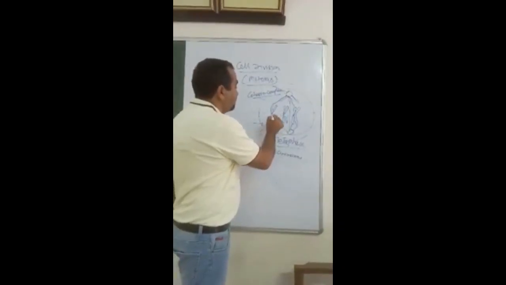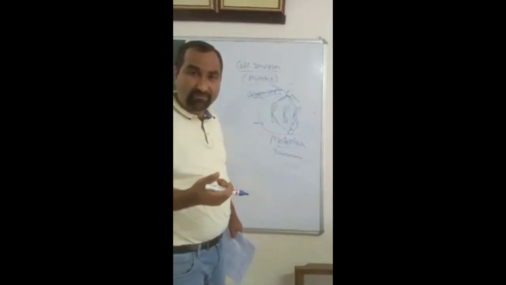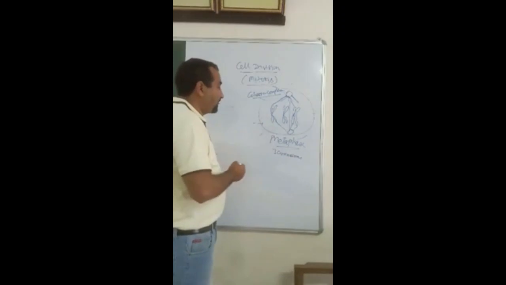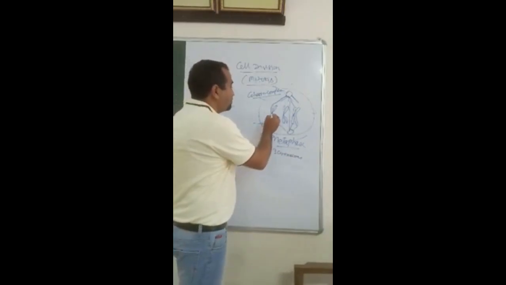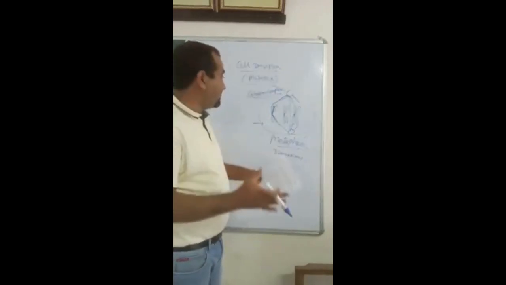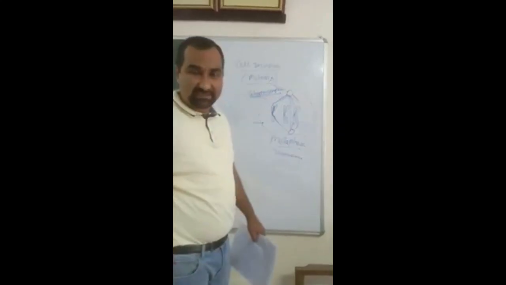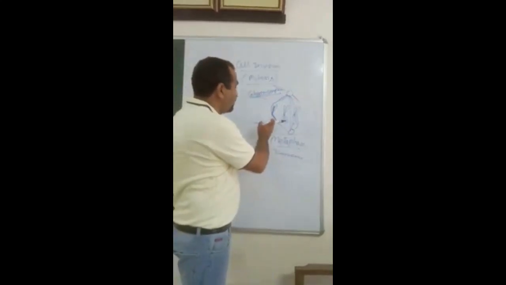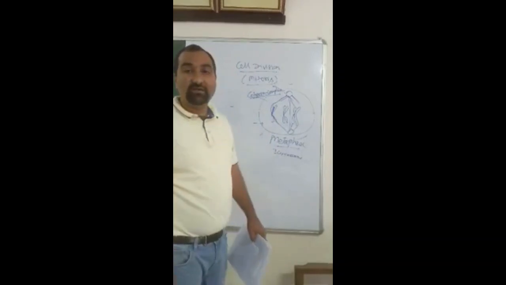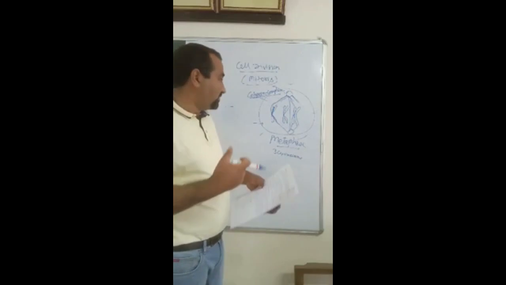And the sister chromatids get separated. But the question is, if these sister chromatids are attached with each other with the help of the cohesin complex, how are these sister chromatids separated from each other?